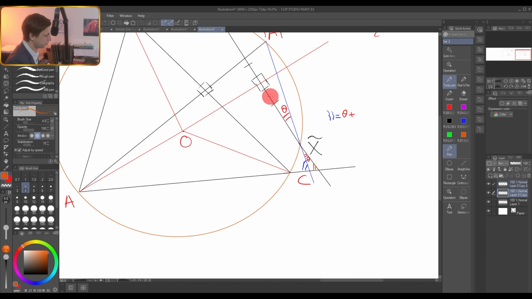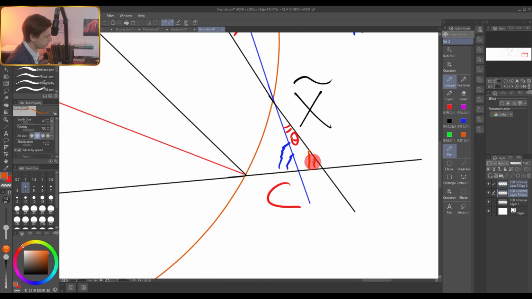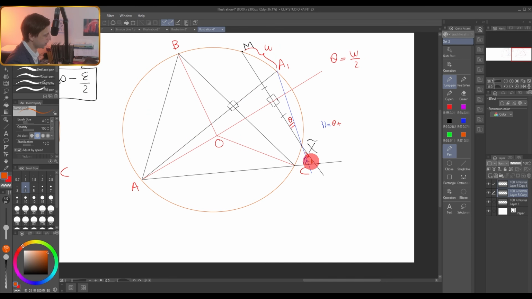So now we look at this black line in total, and we need this orange angle, right? We have the black line here, and this right triangle. This orange angle is 90 minus this angle, really, because in the right triangle these two angles give 90 degrees in total. But this angle is very easy to find. It's the center of the circumscribed circle.